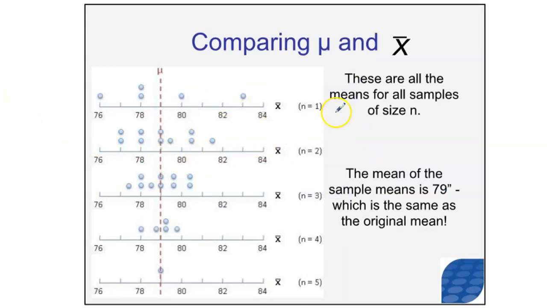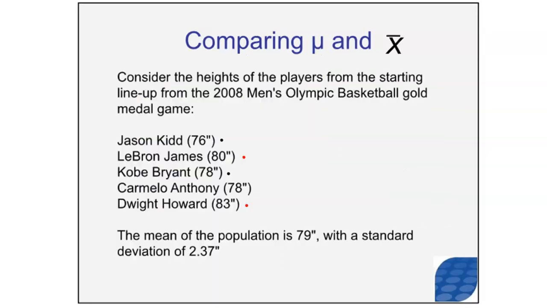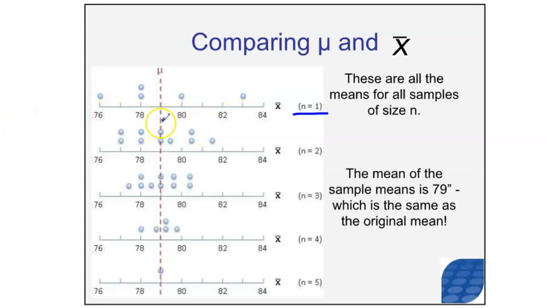Here's the graph. If you were looking at all the means for different sample sizes, if you look at this graph, for example, this is all of the samples of size 1. And you should say to yourself, well, there's 1, 2, 3, 4, 5 dots. Why are there only 5 dots? Well, remember, there are only 5 players in the whole thing. So if I'm taking samples of size n equals 1, I'm basically saying I'm going to sample 1 player. Sample 1 player, sample 1 player, 1 player, 1 player. So that is why this graph has only 5 dots, because this dot represents Jason Kidd, for example. This dot represents Dwight Howard and everyone in between.